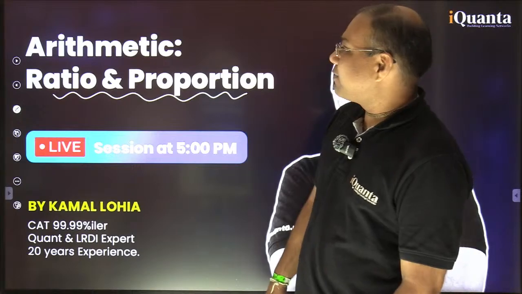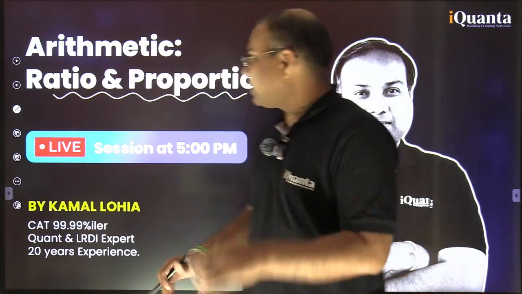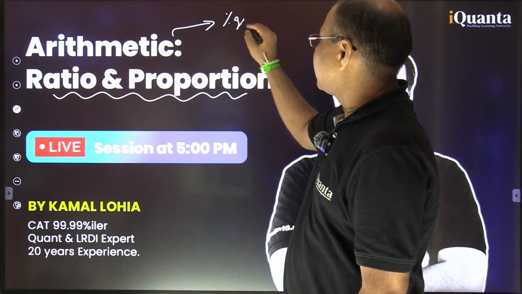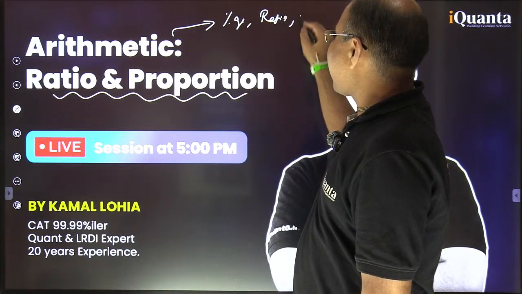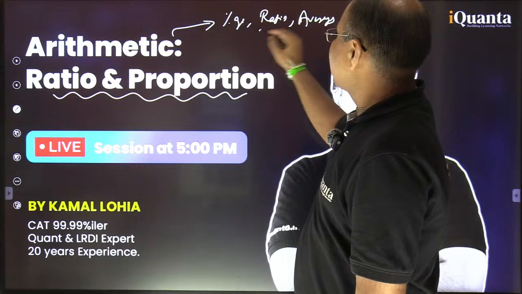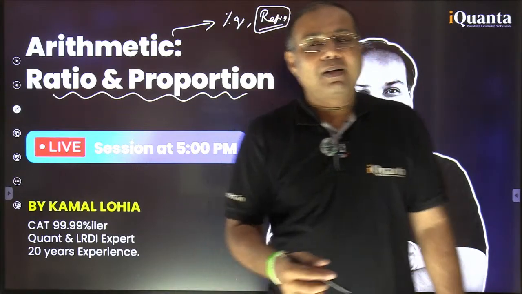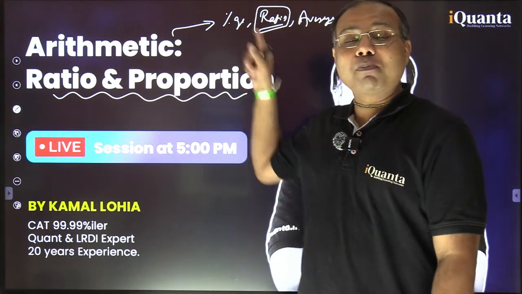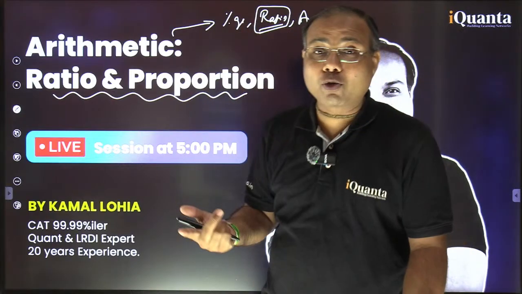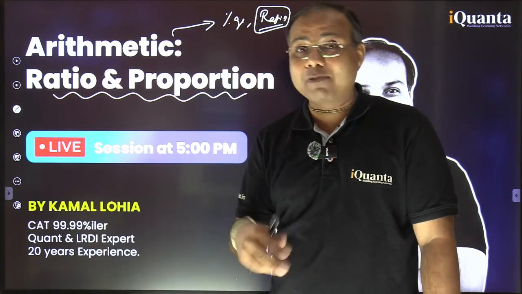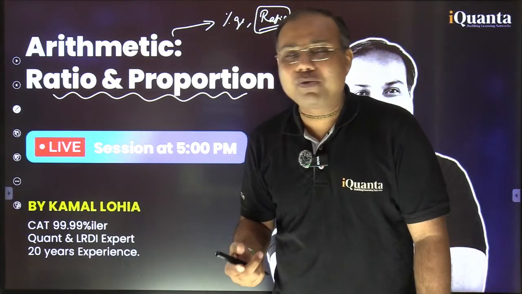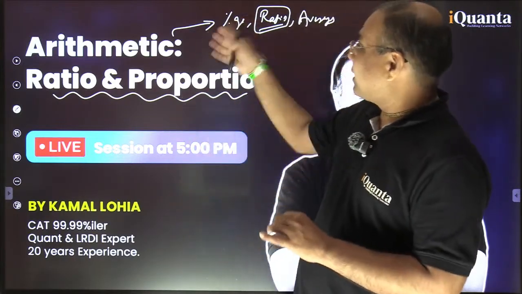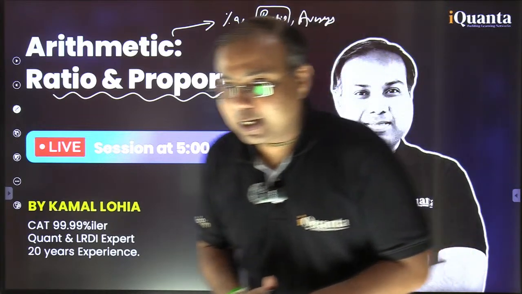Fine. So let's start with ratio and proportion, and this is an important topic. Let me recall. In the arithmetic part, basically there are three major topics: percentage, ratio, and averages. So ratio is basically the root for both of them also, percentage as well as average, because ratio is being used in percentage also. Percentage is also a specific ratio, a comparison with 100, and in average also we use a lot of percentage things and ratio things. So ratio is basically the root of all the other basic topics of this arithmetic part. Okay, so let's start with this one now.